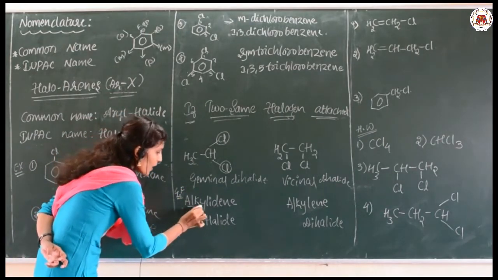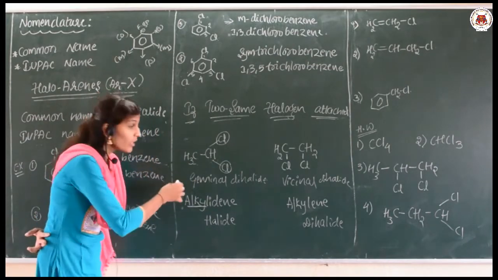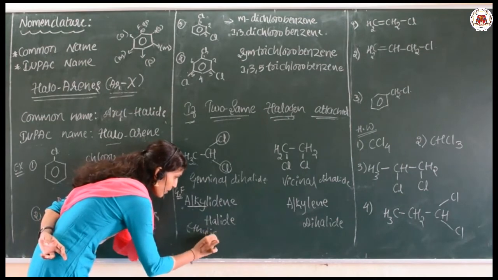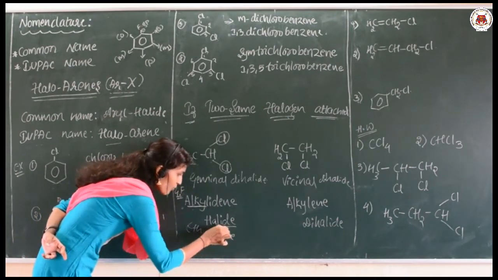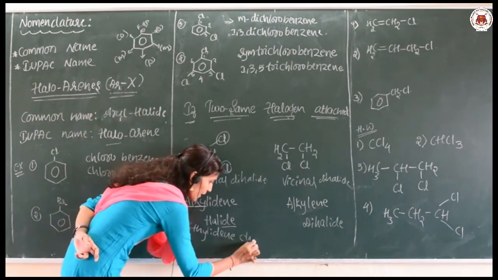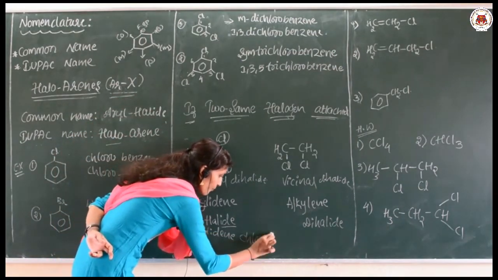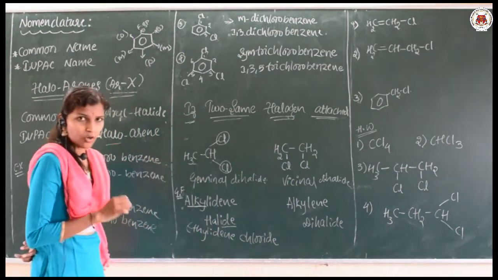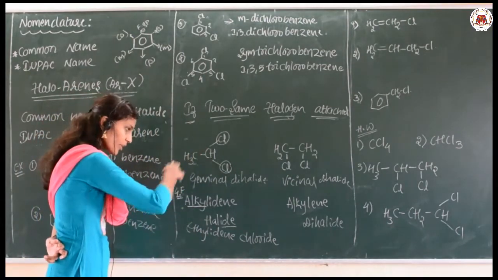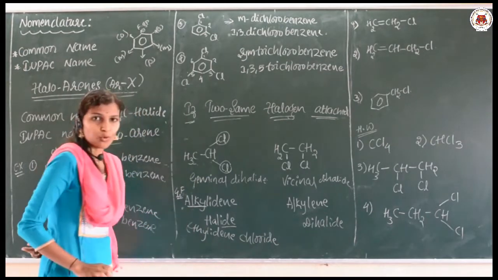So which alkyl group is there? Ethyl, so its name is ethylidene halide. Which halide is there? Chlorine, so the term is ethylidene chloride. I hope you are getting it. If it is not an ethyl group, if it is propyl, you can add the term propylidene there.